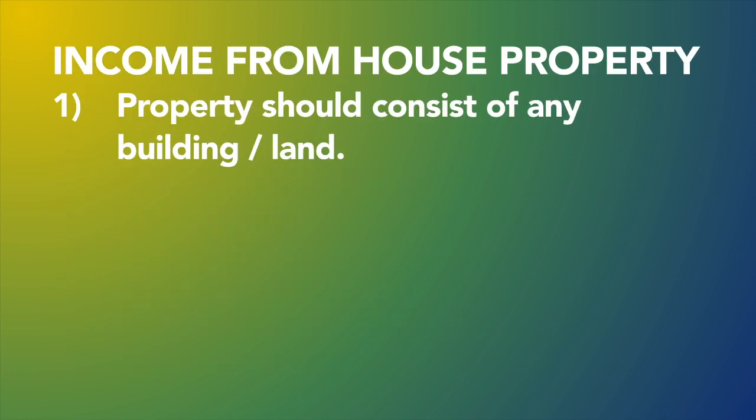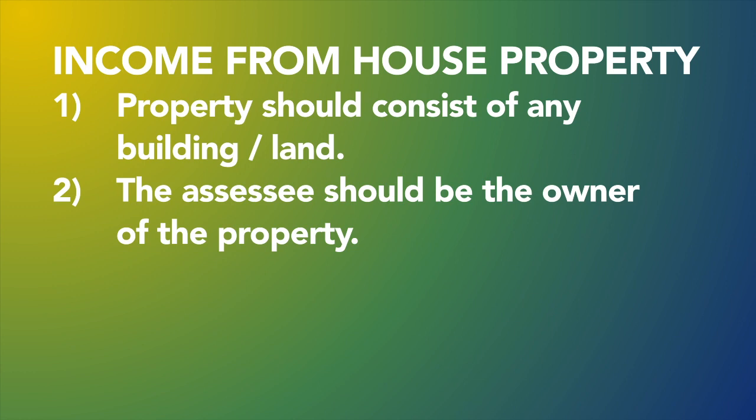Now the second head of income is income from house property. Firstly, property should consist of any building or land. You can understand with the word property itself, it consists of any building or land, any kind of fixed asset. Second is, the SSC should be owner of the property. He should be the main owner of the property.